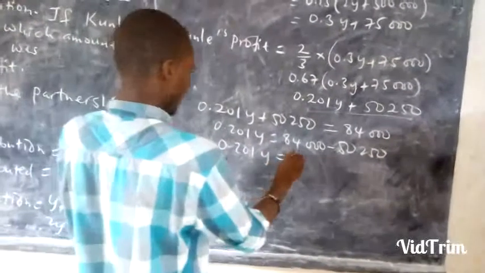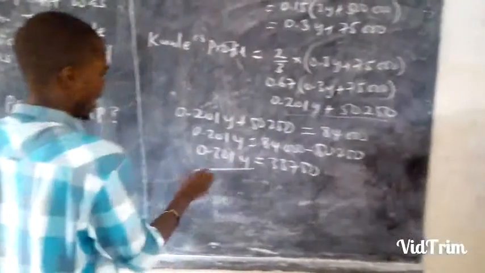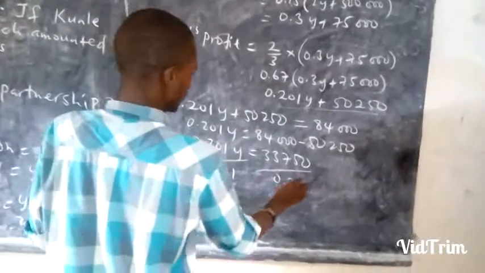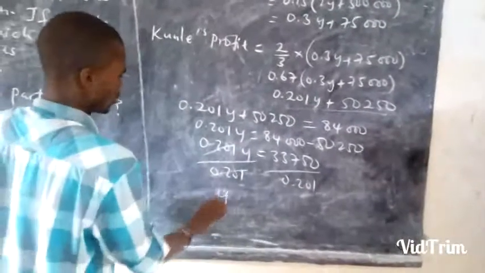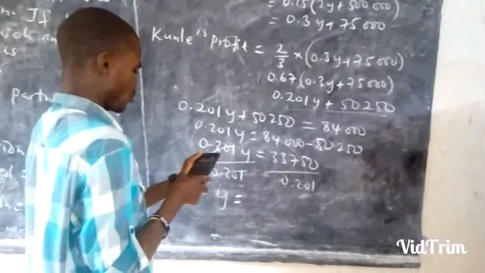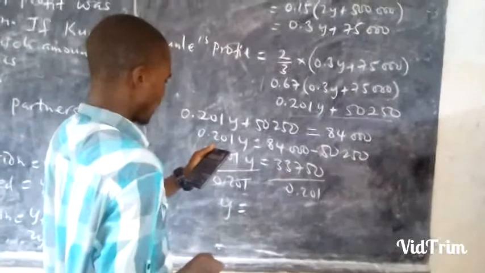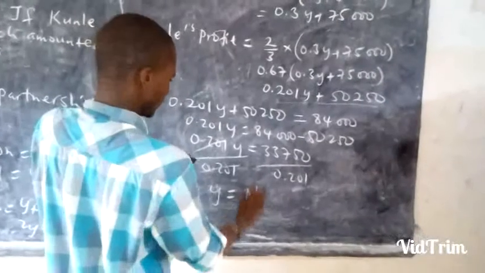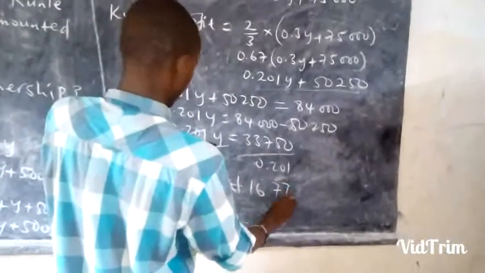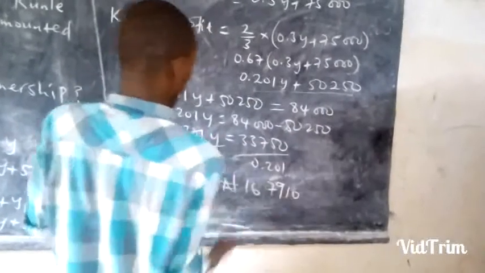0.201Y equals 33,750. You divide both sides by 0.201 to get Y. This cancels, so we get Y as that amount divided by 0.201, which gives us 167,910 to the nearest whole number.